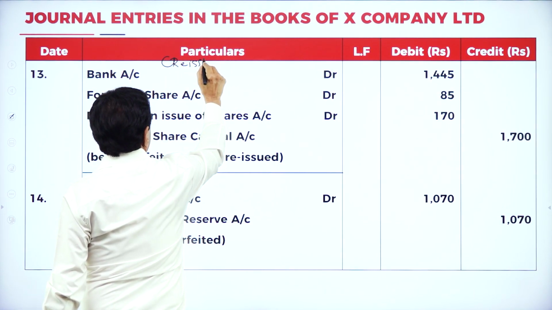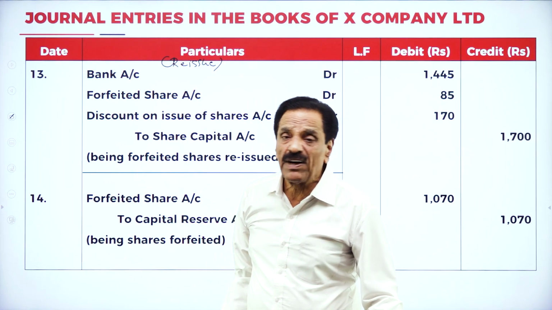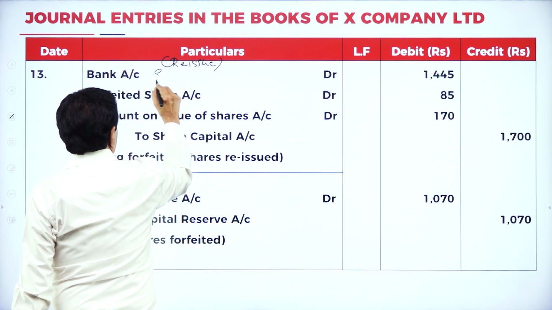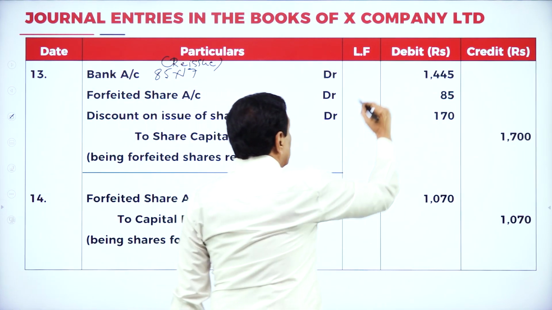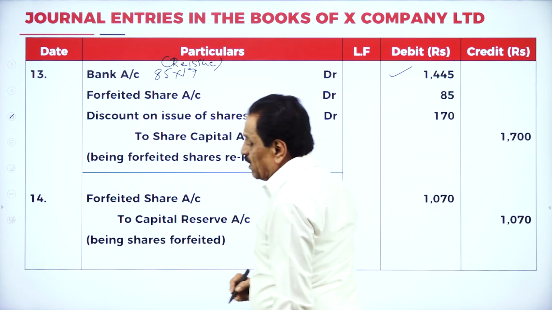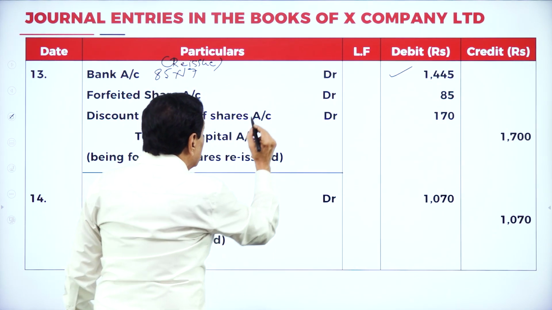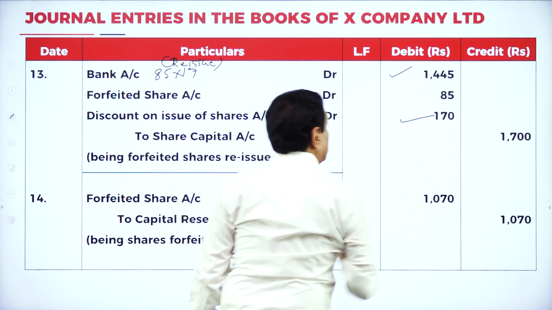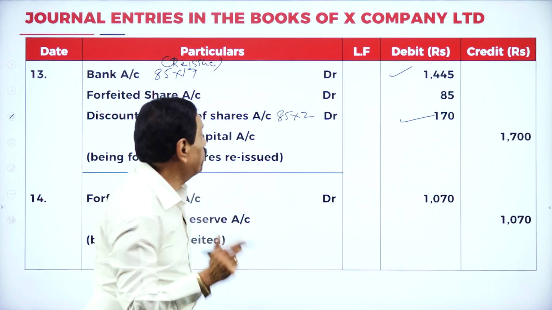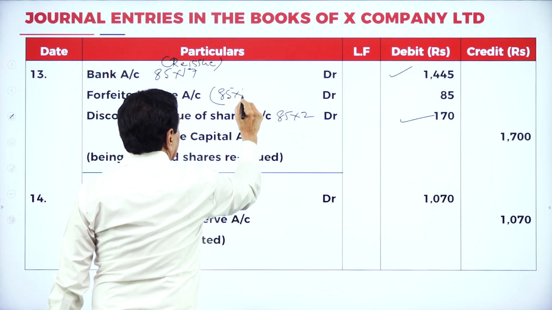Reissue entry. Now, reissue how many shares? 85 shares. At what rate? At rupees 17. So you got 1,445 receipt. Forfeited, how much discount is there? 2 rupees is there. 85 into 2. This is 170. So difference is 1 rupee. This is forfeited loss, 85 into 1.